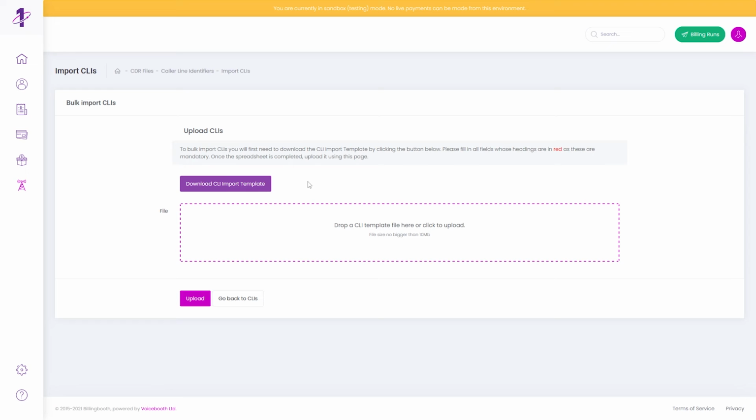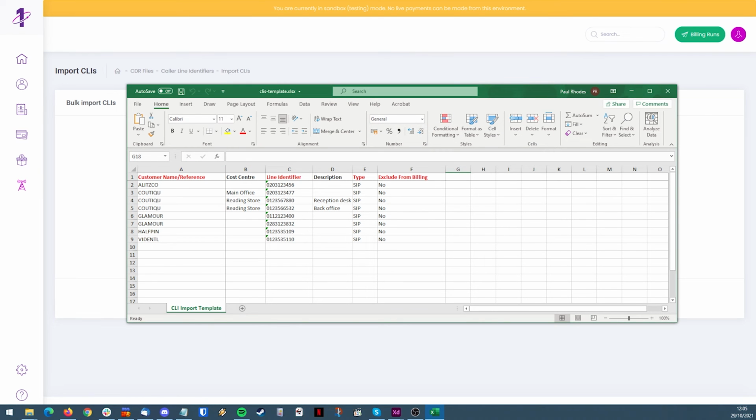From here, you'll first want to click the Download CLI Import Template button to download a blank CLI import template. As an example, here is one I've filled out with some dummy CLIs for my demo customers. Please note, the red columns indicate required information, whilst the rest are optional.